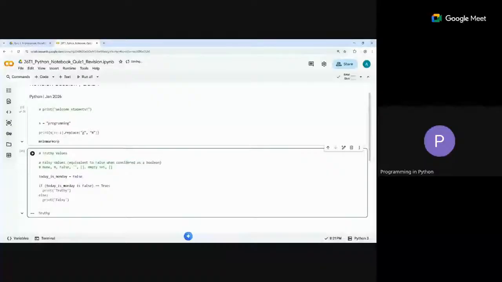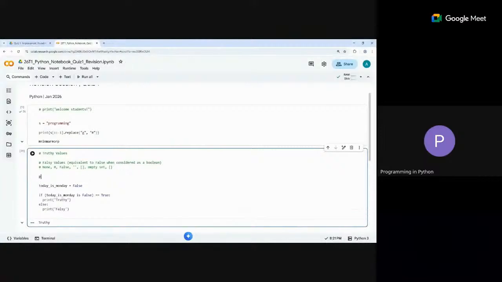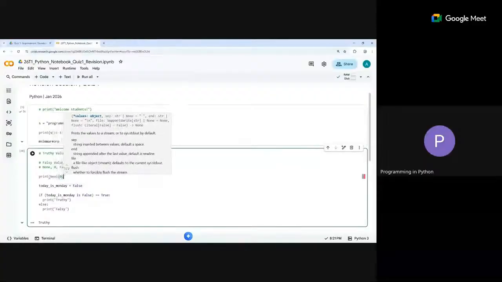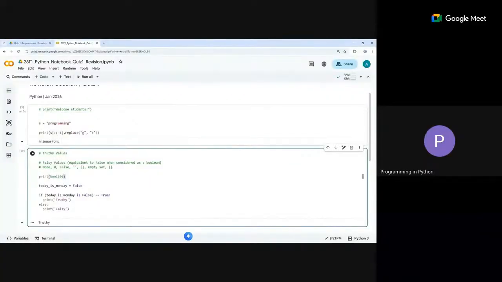What we are saying is that falsy values are such that when you assume the value is a boolean, the value becomes that. Another thing I can explain easily: if you have 0, it's okay. But if I say bool of 0, look what it is doing. It's converting 0 into a bool.